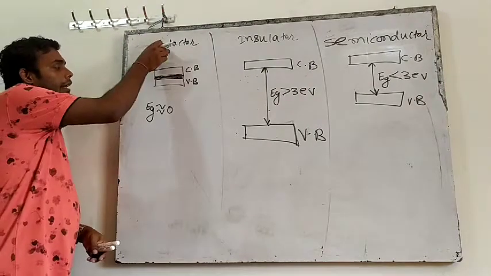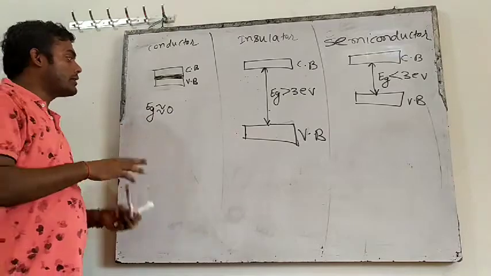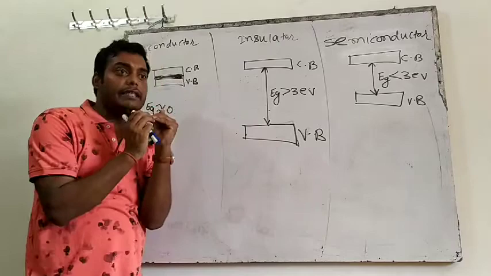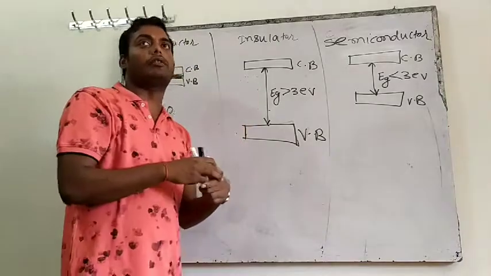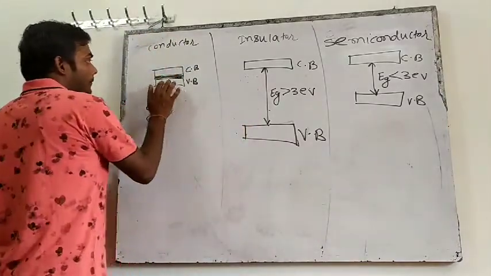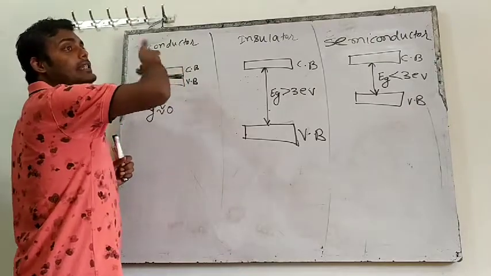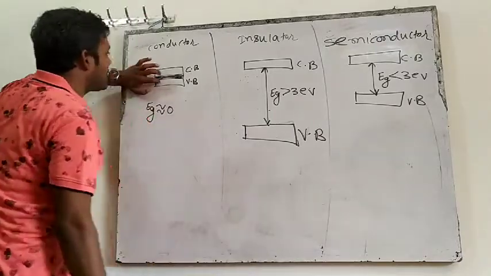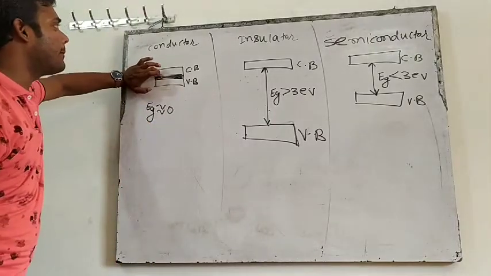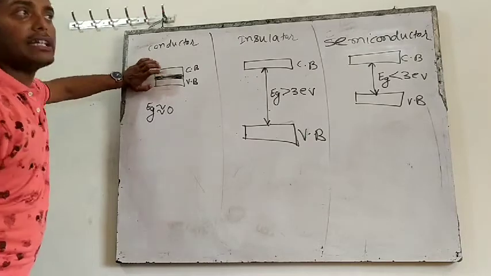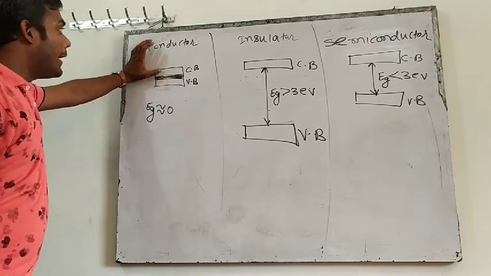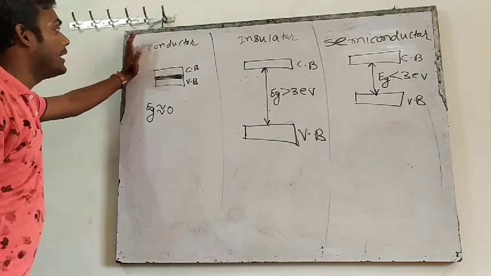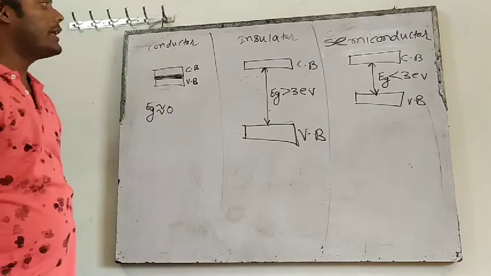So see, in a conductor the forbidden energy gap is approximately 0. If the gap is 0, it is easy for the electron to jump. So in a conductor, the electron can easily jump from the valence band to the conduction band. Then there will be availability of charge particles in the conduction band, so it will conduct current easily. So in a conductor, the forbidden energy gap is very small.